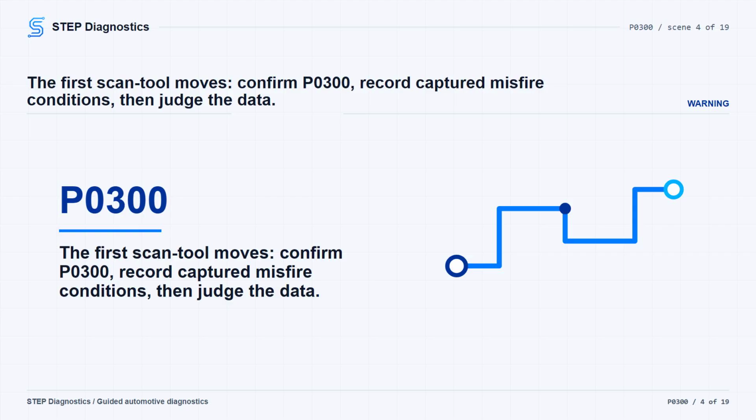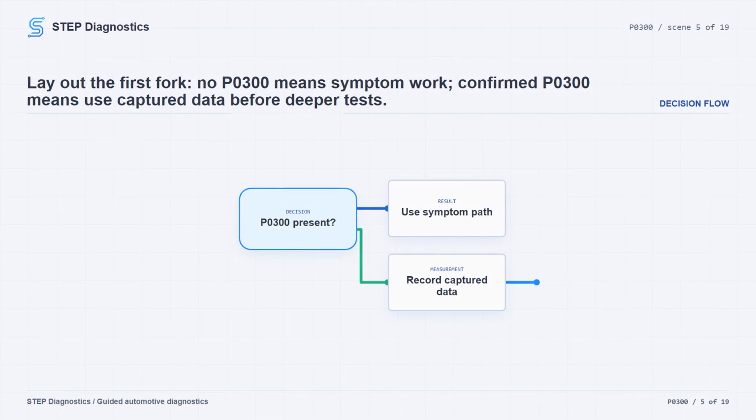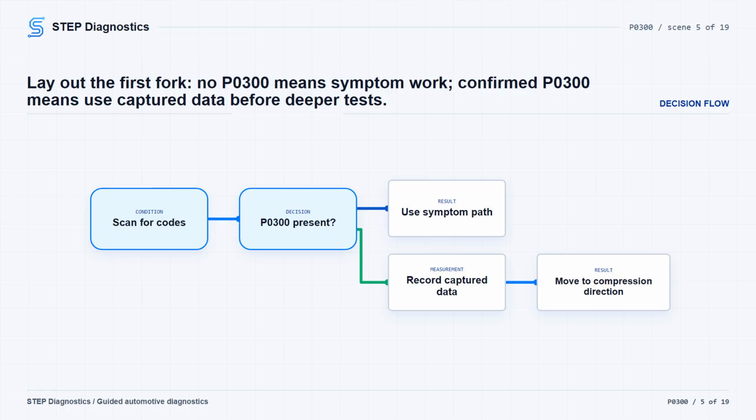Once P0300 is confirmed, pull the PCM misfire freeze frame data and record the PID values. That data helps show the operating conditions that were present when the misfire was detected. Compare those recorded values against the normal reference values available to you. If something is already out of range there, follow a structured diagnostic approach for that system before going deeper into the misfire routine. If the captured data does not point you away, continue to mechanical contribution testing.